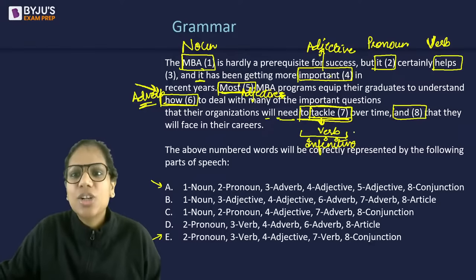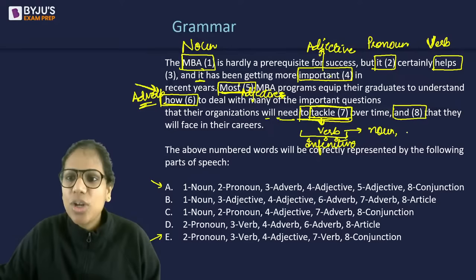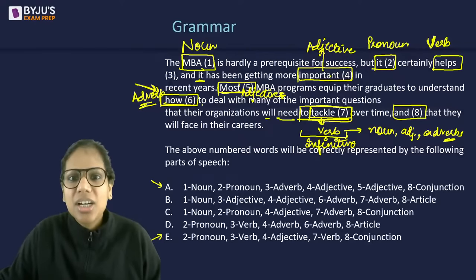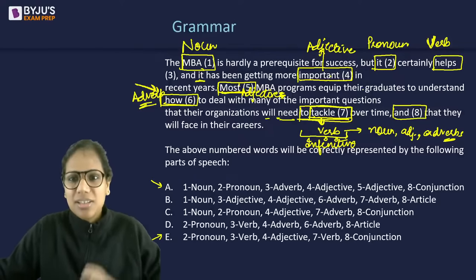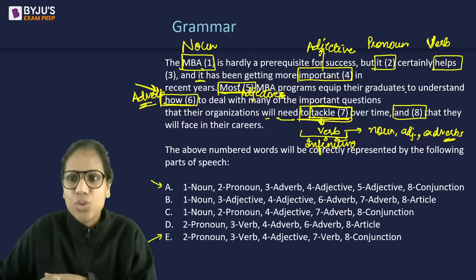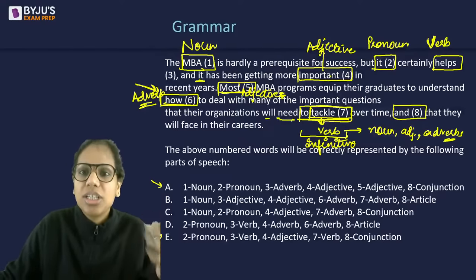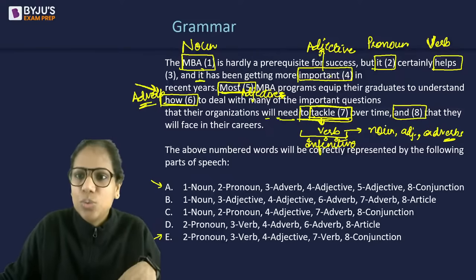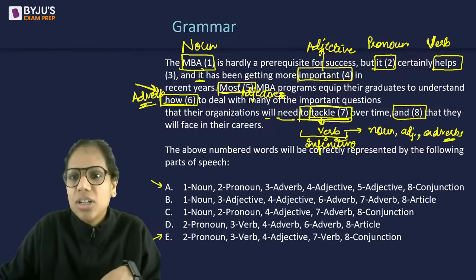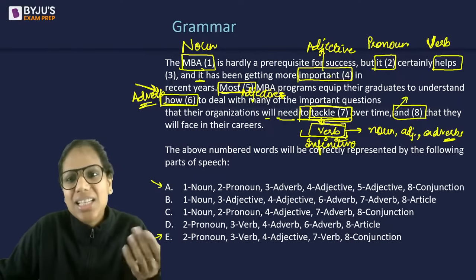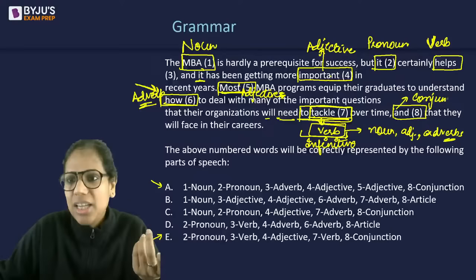Verbs that are not acting as verbs but rather as nouns, adjectives, or adverbs are called infinitives. So MBA programs equip their graduates to understand how to deal with many of the important questions that their organizations will need to tackle over time. So this is a verb here. Collectively, this is an infinitive here and is a conjunction.